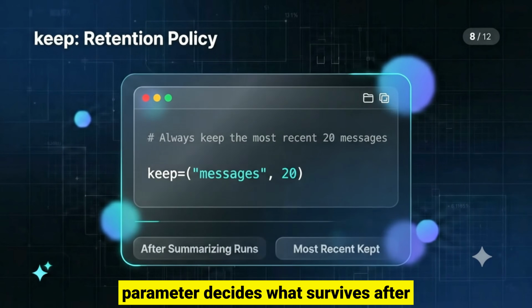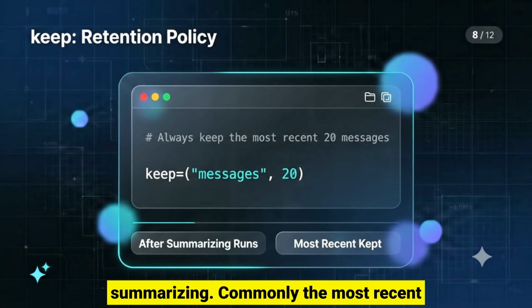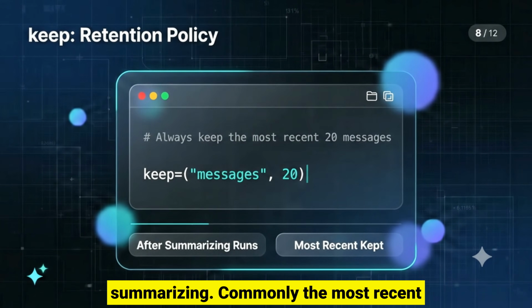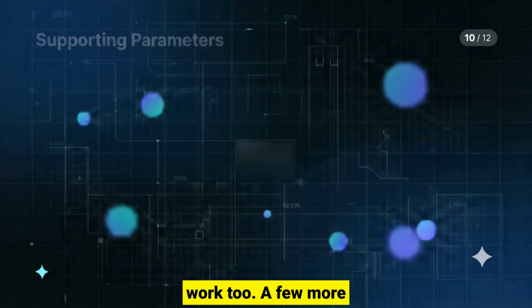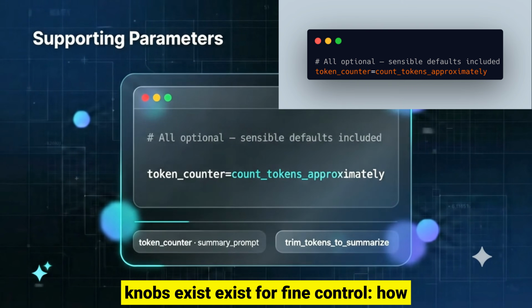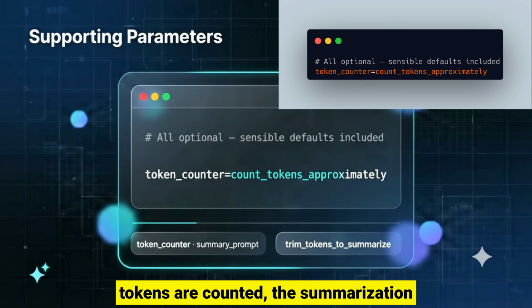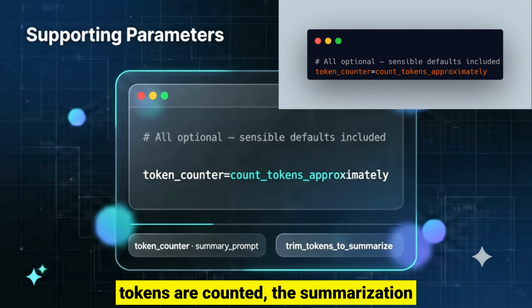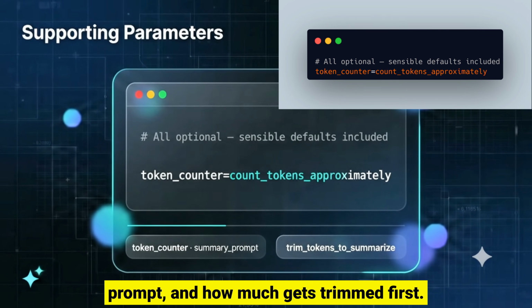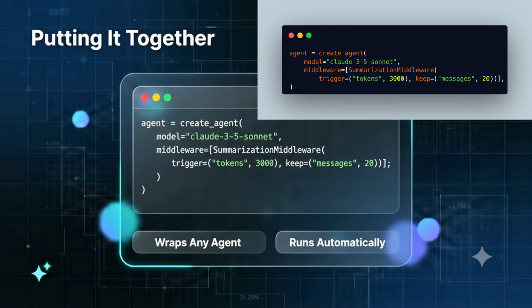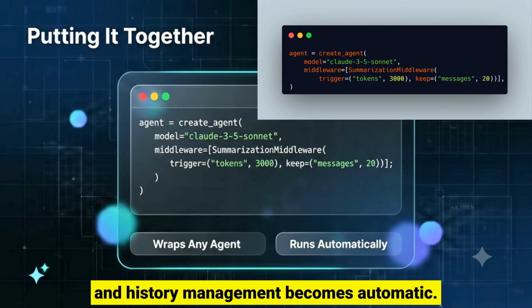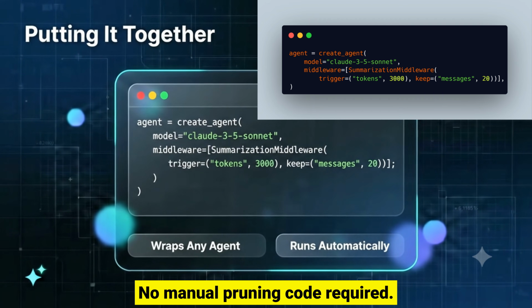The keep parameter decides what survives after summarizing. Commonly the most recent messages, though tokens or a fraction work too. A few more knobs exist for fine control: how tokens are counted, the summarization prompt, and how much gets trimmed first. Attach it through the middleware list, and history management becomes automatic. No manual pruning code required.